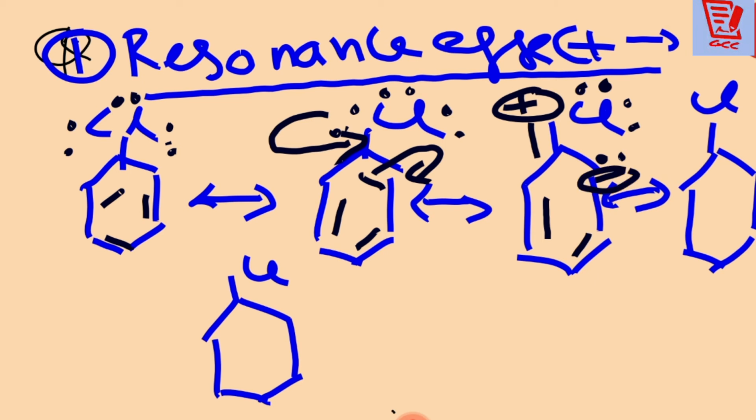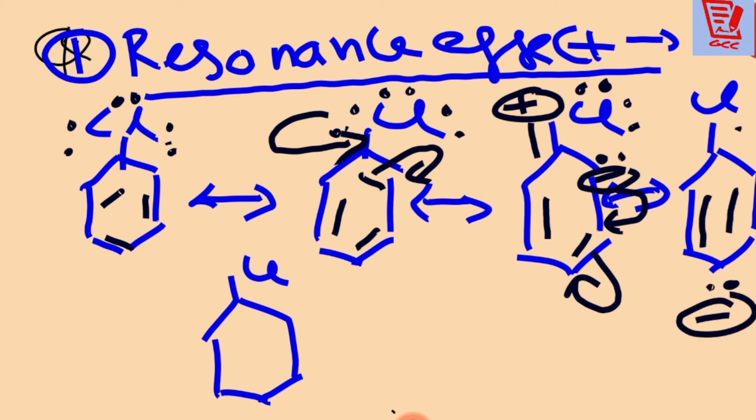In the same way, this pair of electrons can come here and this pair will come here. Then in this ring there is a double bond, with a negative and a positive charge. Yes or no? Is that clear?